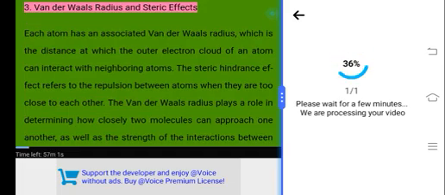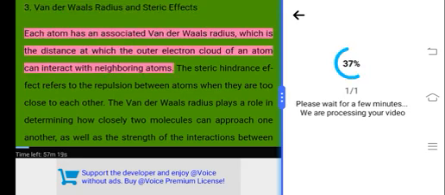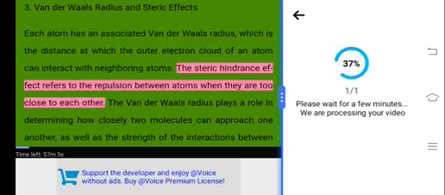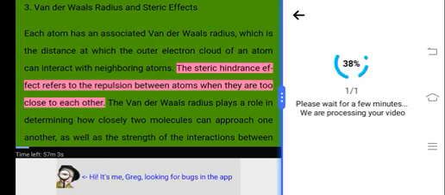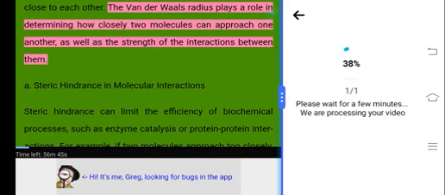3. Van der Waals radius and steric effects. Each atom has an associated van der Waals radius, which is the distance at which the outer electron cloud of an atom can interact with neighboring atoms. The steric hindrance effect refers to the repulsion between atoms when they are too close to each other. The van der Waals radius plays a role in determining how closely two molecules can approach one another, as well as the strength of the interactions between them.